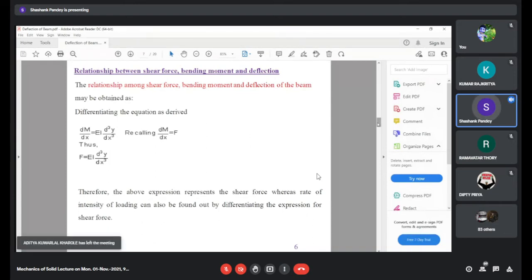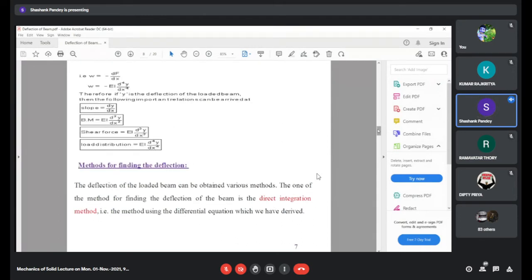If you differentiate F with respect to x, we will get the rate of loading. So let us do that. The negative sign comes because it is in the opposite direction.